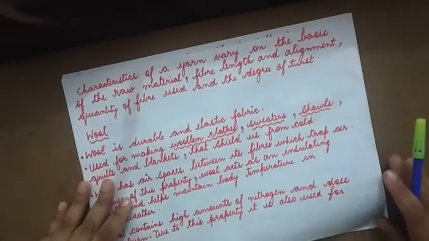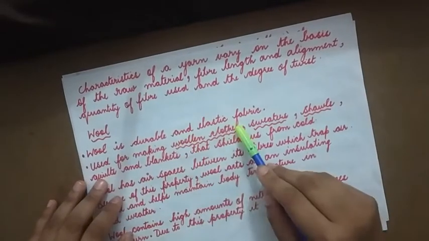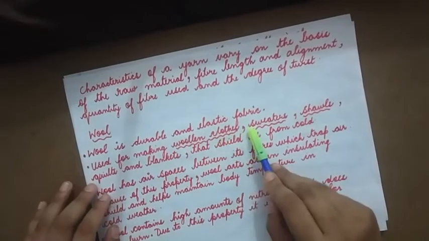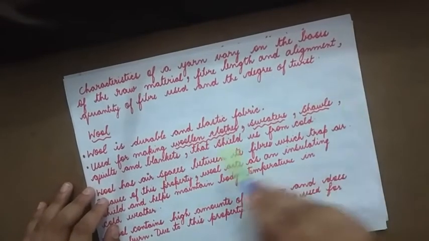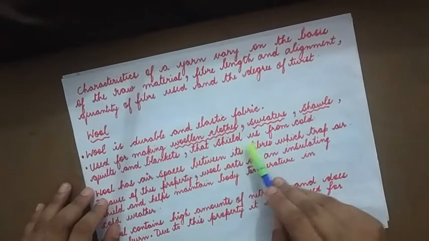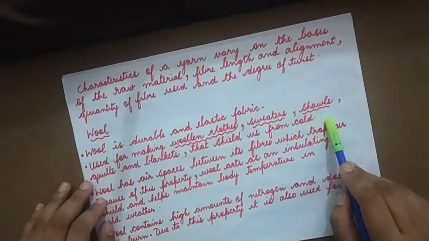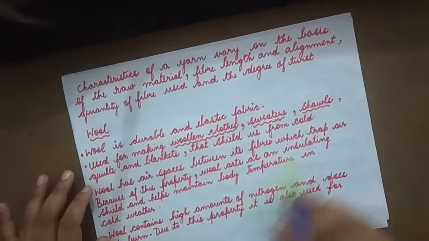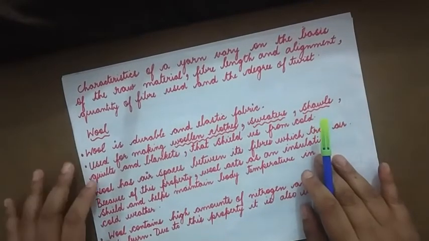Wool. Wool is durable and elastic fiber. It is used for making woolen clothes, sweaters, shawls, quilts and blankets that shield us from cold. We know that wool usually does not let the heat flow. It traps the body heat.